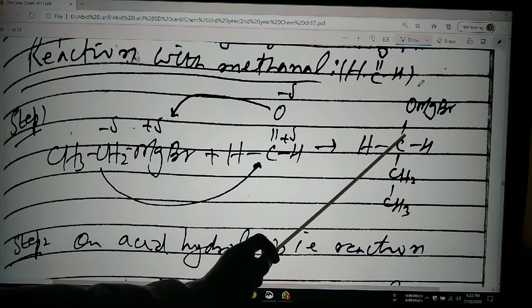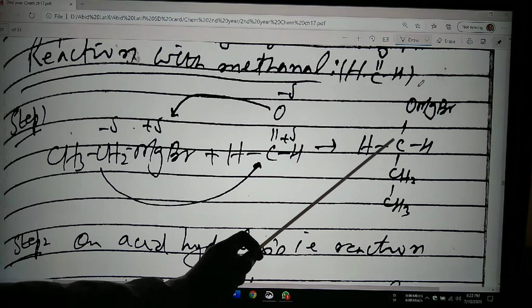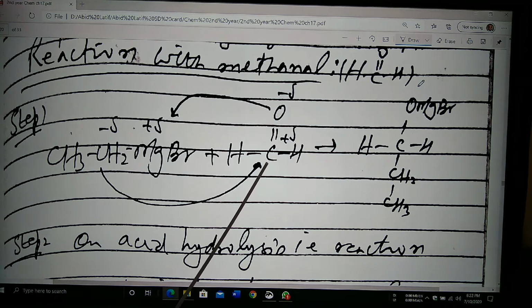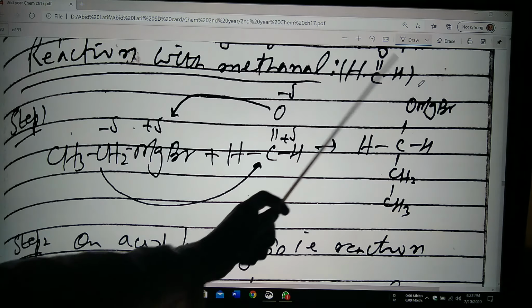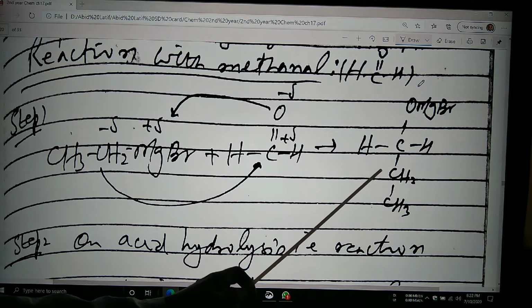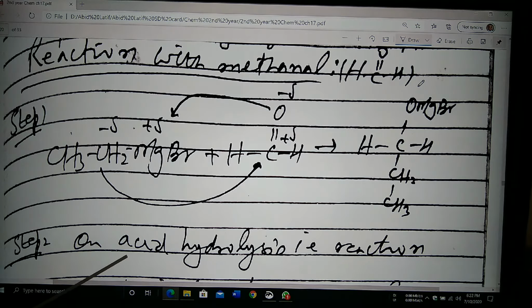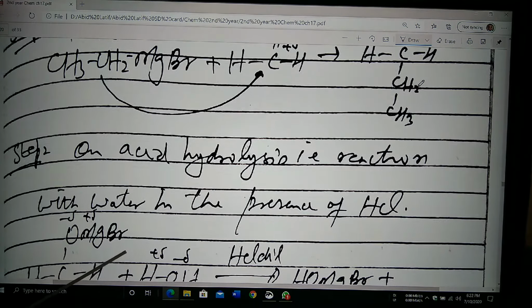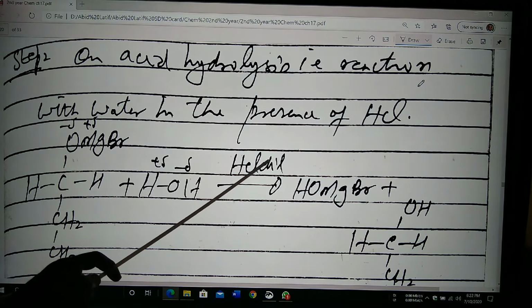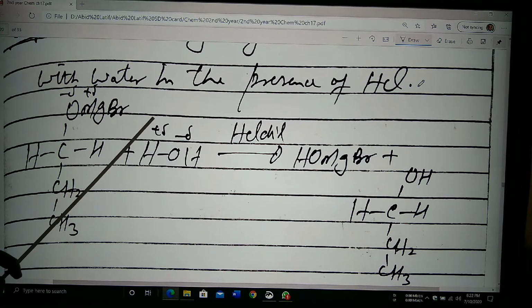So we will get the intermediate, H2C with CH2CH3 and O with MgBr on this side. In the second step, on acid hydrolysis, the water and dilute HCl are used. So this H plus will attack on this oxygen negative and MgBr will attack on this OH to form the HOMgBr. And this is the CH3CH2CH2OH.